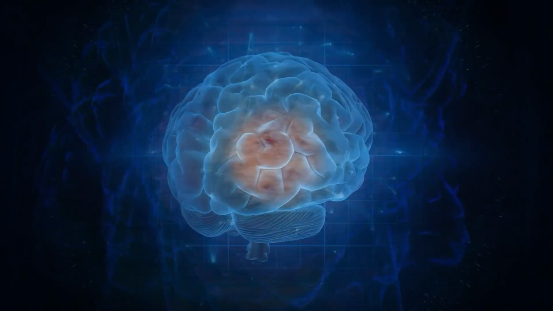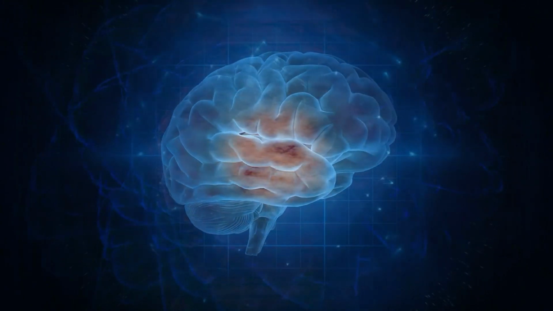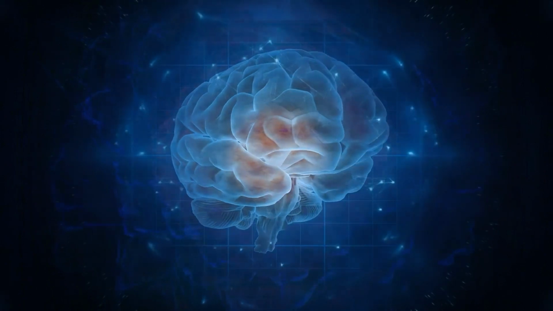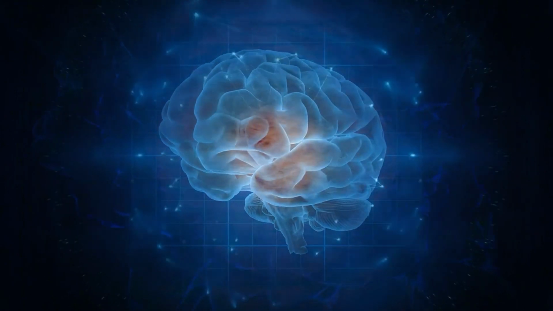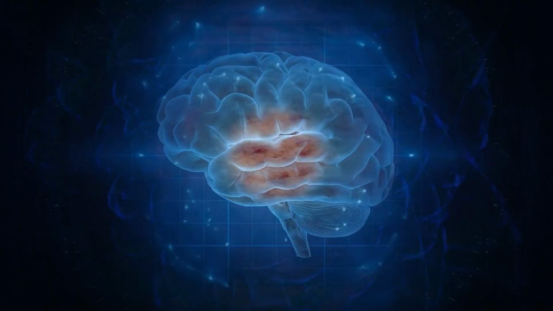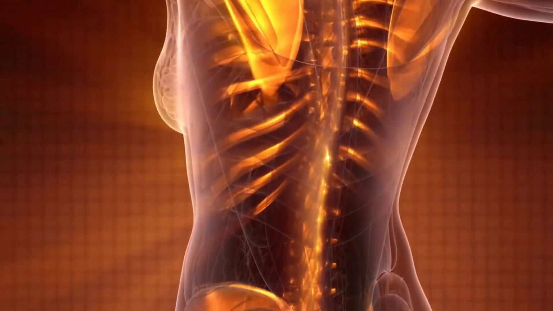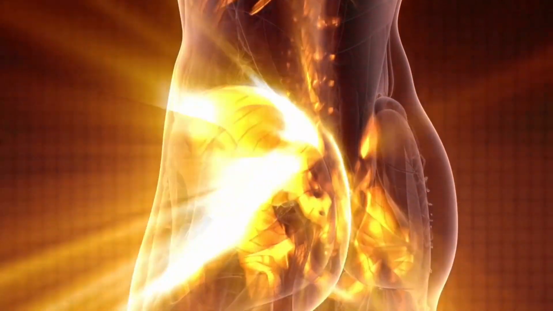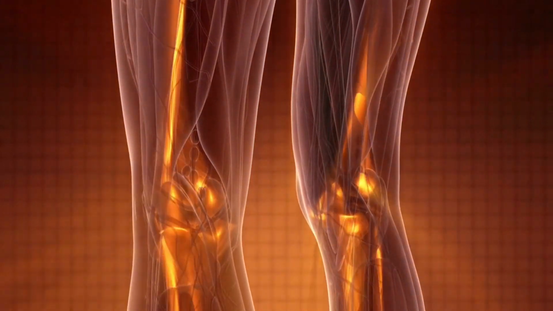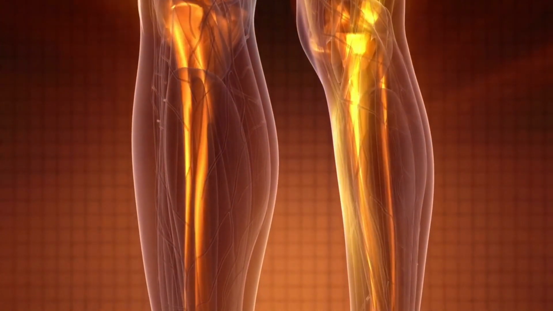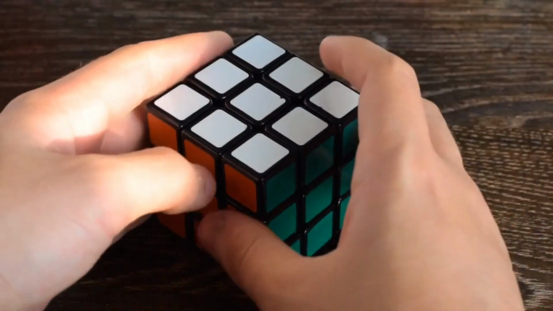The thalamus is a structure located deep within the brain that serves as a relay station for sensory information. It receives signals from the sensory organs and relays them to the appropriate regions of the cerebral cortex for further processing. The hypothalamus is a small structure located beneath the thalamus that plays a critical role in regulating many of the body's functions, including temperature, hunger, thirst, and sexual behavior. The hypothalamus also controls the release of hormones from the pituitary gland, which is located just below it.